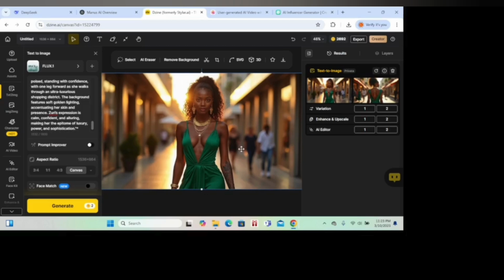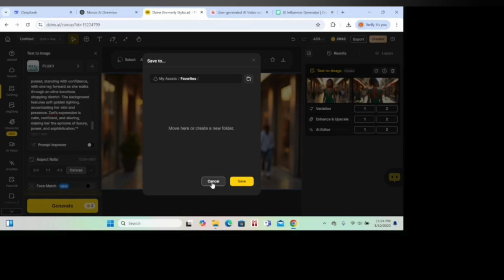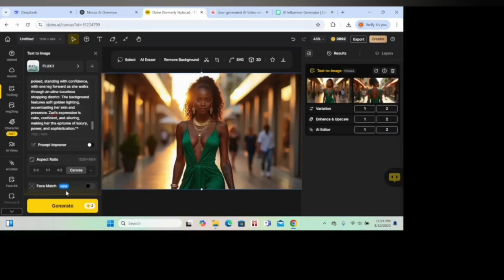I want her portrayed in a luxury style, and impress in terms of luxury and empowerment, a good lifestyle that any other African woman can have out there. So this is the description, or maybe this is the feature that they are bringing. You can see the other one. Sometimes they come from the back, but we don't want that. So you can regenerate and regenerate. The main thing we want is to get her face.